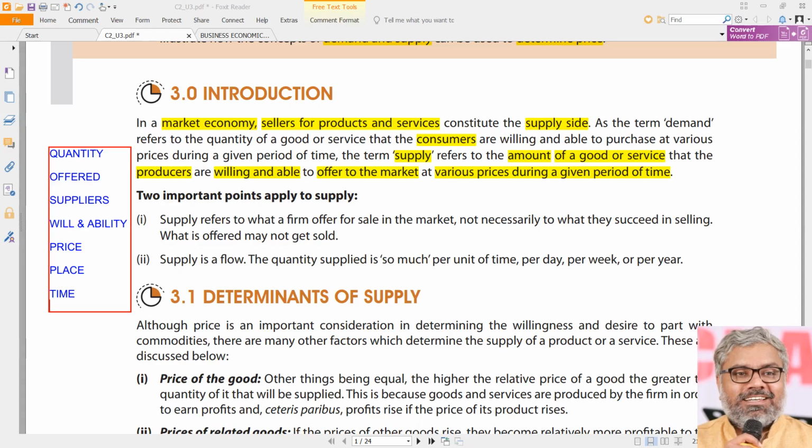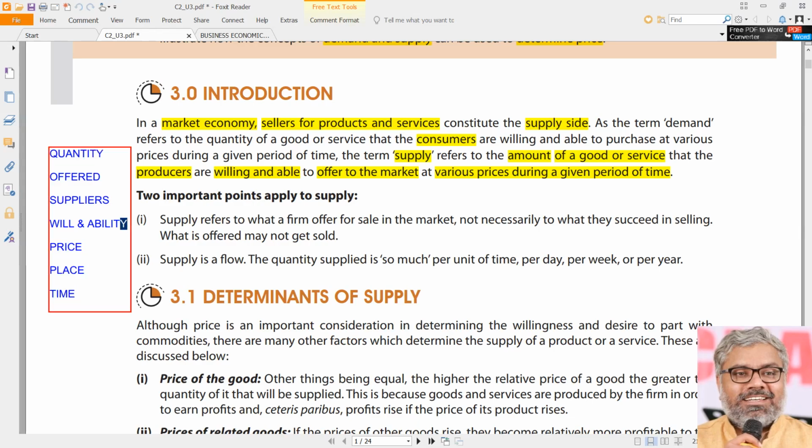So when we say supply or demand for that matter, both of them will need to definitely have these three things along with them whenever such statements are made. Of course, that does not mean we have to find those three things in every statement related to a question, but practically both of these items are expressions in quantities.